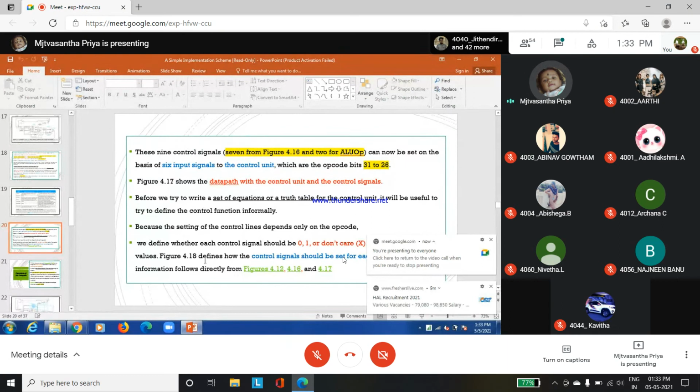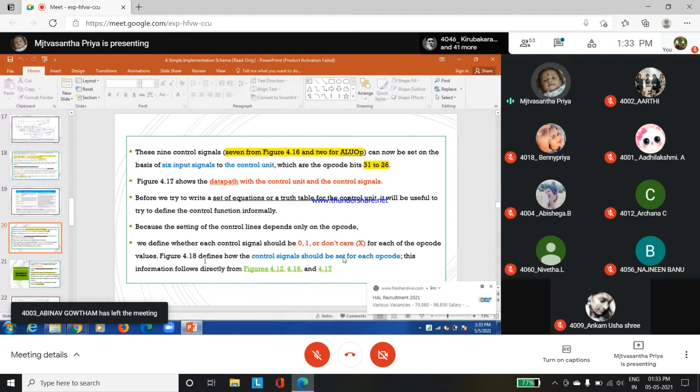Next, before we try to write a set of equations, that is, not instructions but a set of equations and their truth table, we will define the control units. It is used to define the control function informally. So the settings of the control lines always depend on the opcode. You know the meaning of opcode and operand, right? Each control signal should always be zeros and ones.